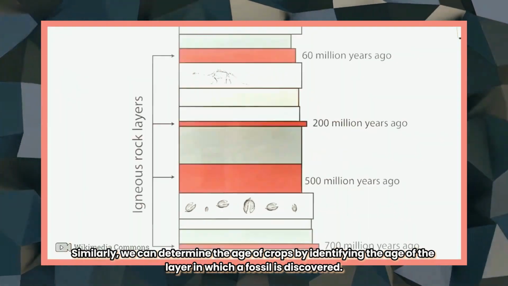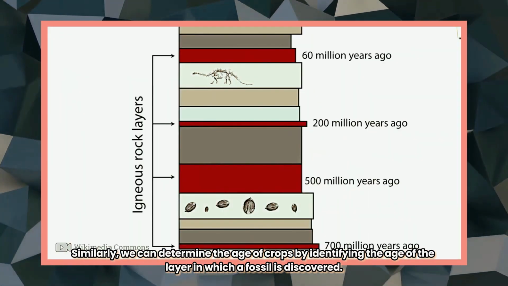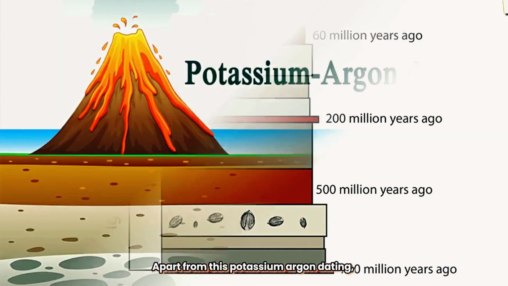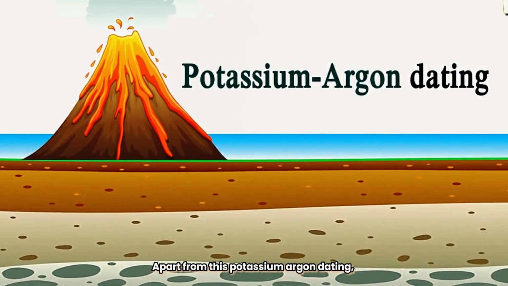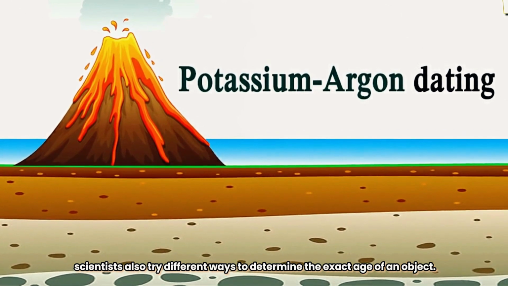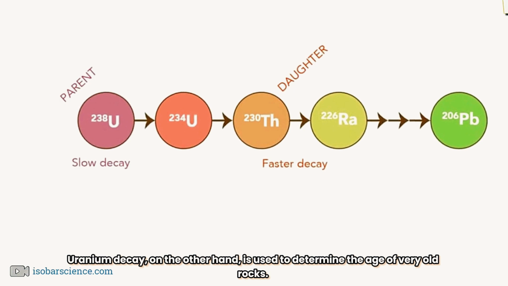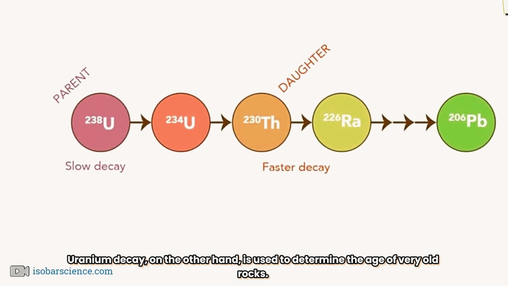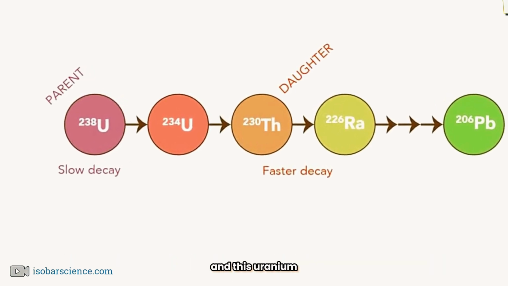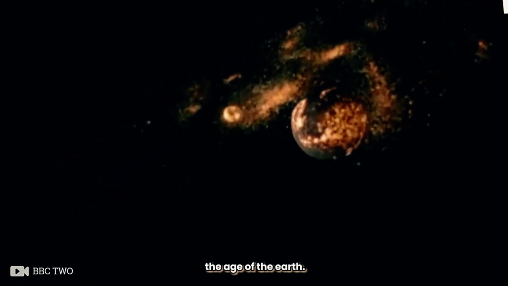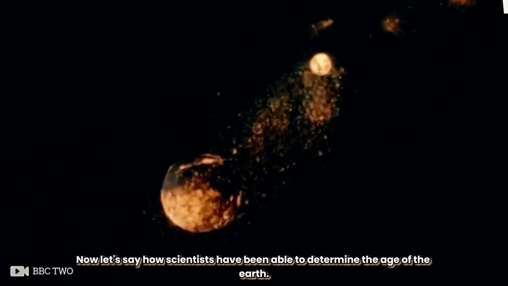Similarly, we can determine the age of fossils by identifying the age of the layer in which a fossil is discovered. Apart from this potassium-argon dating, scientists also try different ways to determine the exact age of an object. Uranium decay, on the other hand, is used to determine the age of very old rocks. And this uranium also plays a major role in determining the age of the Earth. Now let's see how scientists have been able to determine the age of the Earth.